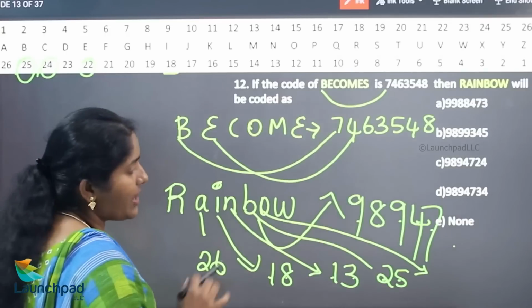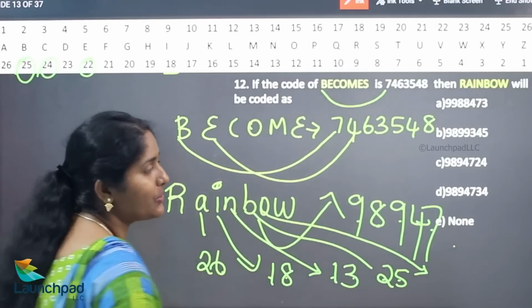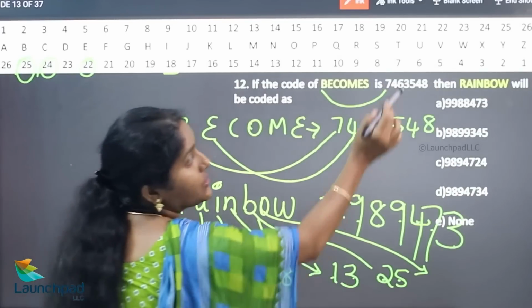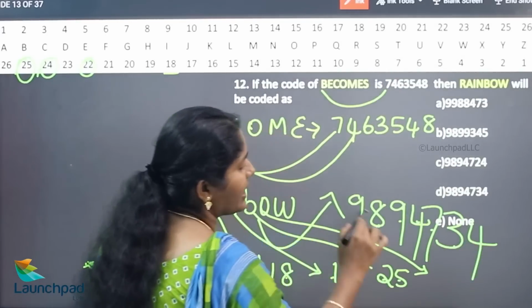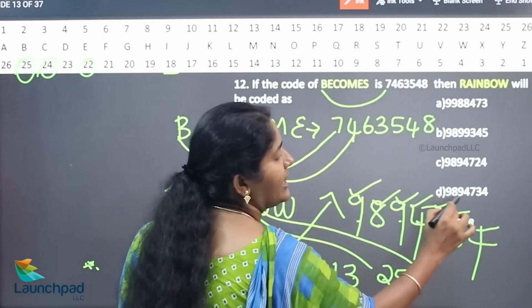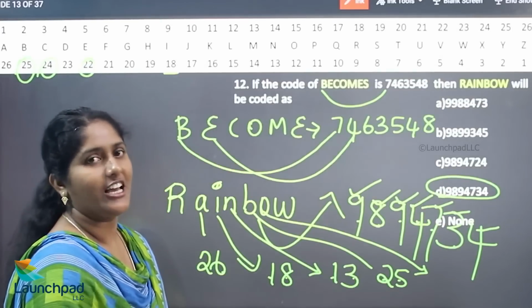What is the reverse value of O? 12. 1 plus 2 is 3. What is the reverse value of W? Reverse value of W is 4. Hence, your answer is 9894734. Your option D is the correct answer.